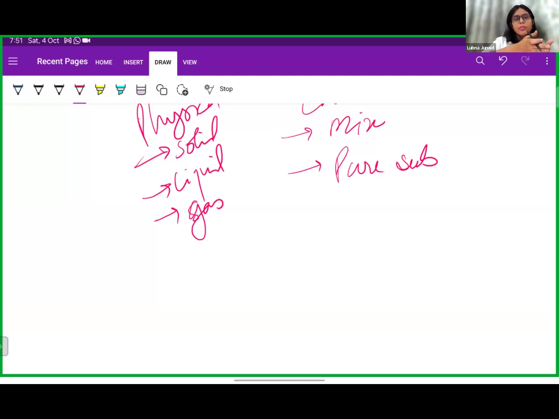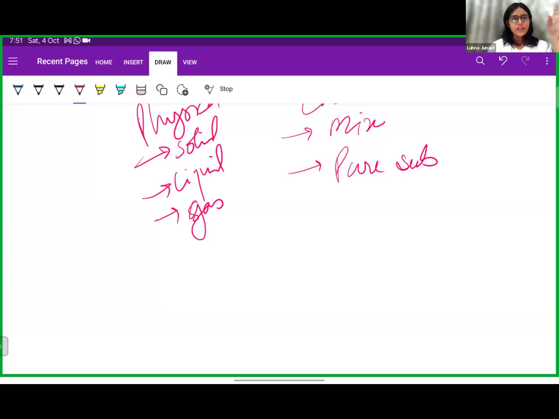If solid is one extreme, then gas is another extreme. In gases there is very low intermolecular force and very high intermolecular spacing, and the attraction between the molecules is also less in liquids as well as gases.